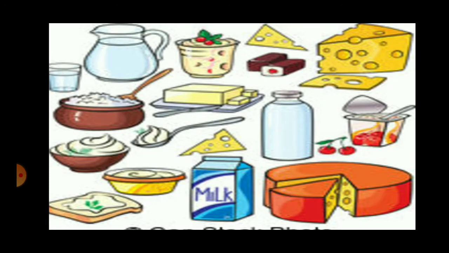Finally these products are sold. Which are these products? You can see those products here. I can see cheese here, I can see butter here, I can see yogurt, buttermilk, kheer is also being shown in that bowl, in that container, having that ladle in it. Chocolates are seen here, ice cream is seen here, so different milk products are seen.